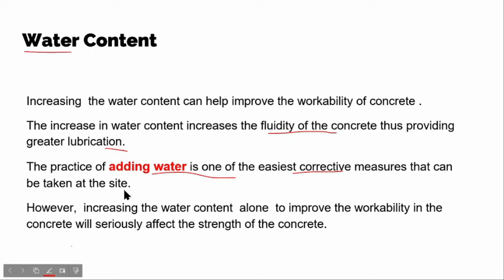However, when you add water into the concrete, it helps improve the workability, but it will decrease the strength of the concrete. For this purpose, we add more cement into the concrete so that the water cement ratio remains constant.